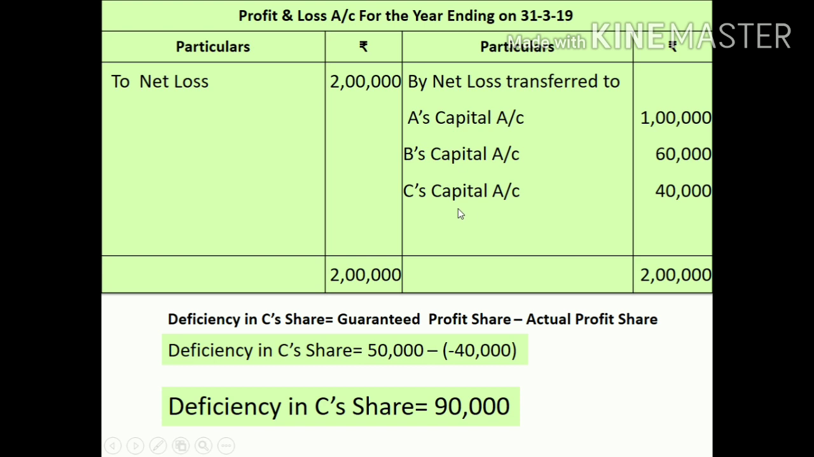Then you will calculate deficiency: guaranteed share minus actual profit share. Amount of guarantee 50,000, and actual profit share: instead of profit, he is getting a share in loss. So his share of profit will be equal to minus 40,000. Here you can show it like this: 50,000 minus the profit share, minus 40,000. So overall deficiency in C's share will be 90,000.